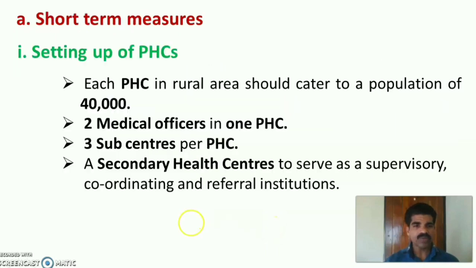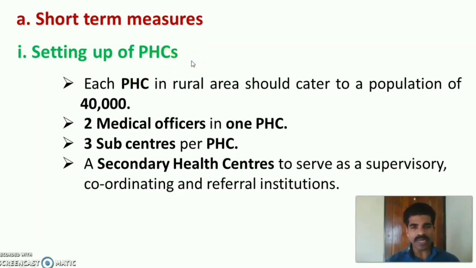Let us discuss in detail the short-term measures. First is setting up of primary health centers. The Bohr Committee recommended that each PHC in a rural area should cover a population of 40,000, with 2 medical officers per PHC and 3 sub-centers per PHC. Then there will be secondary health centers to serve as supervisory, coordinating and referral institutions. So the short-term measures include setting up of PHCs.